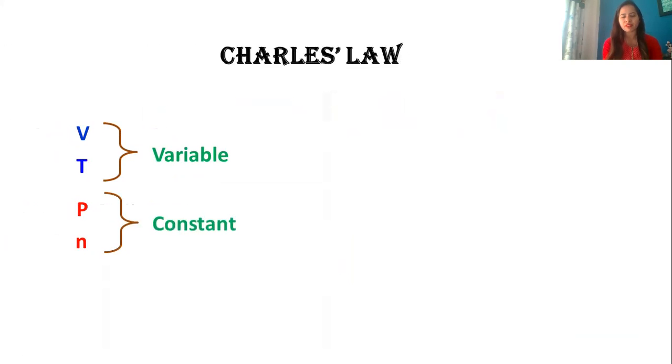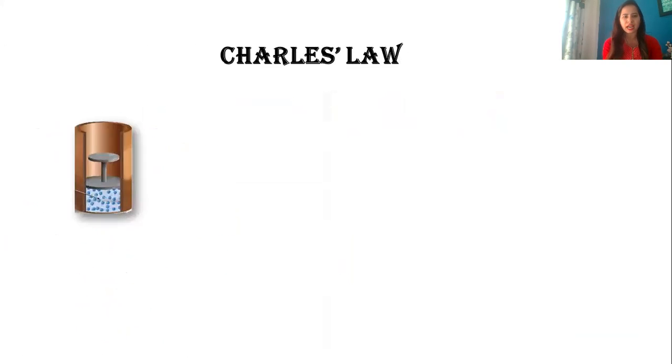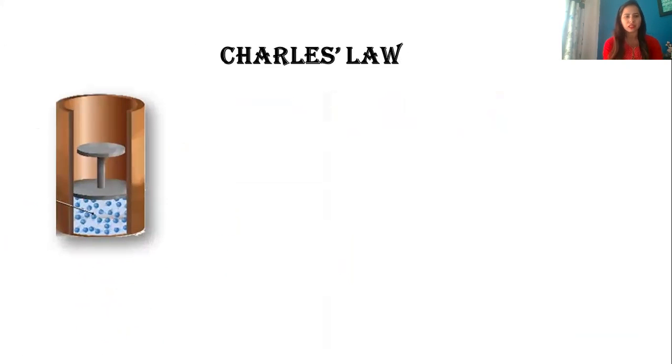Over here, when we say Charles law, you can see I have taken a picture of a vessel. Imagine there's a cylinder containing gas molecules, and you have a piston above that. When I say piston, it's a movable, frictionless piston. When you apply some force, it can go up or down. So what I did is, in this cylinder, I had some gas molecules and I started heating it.